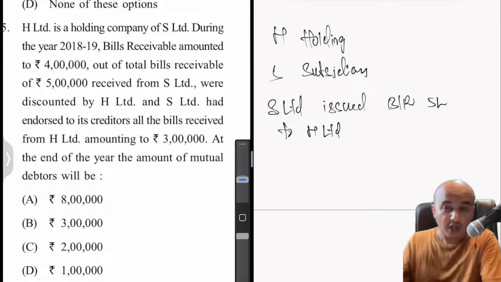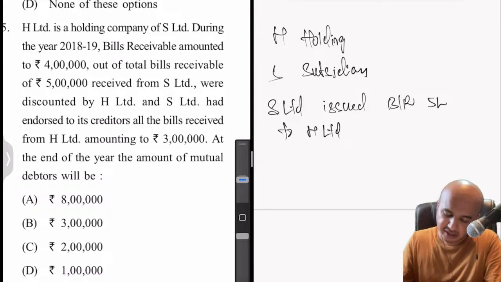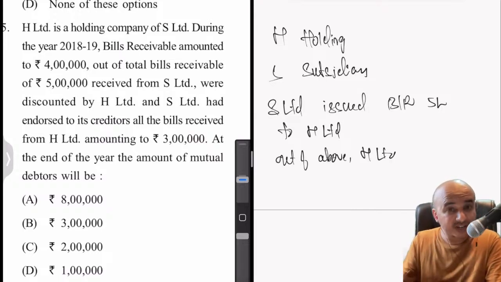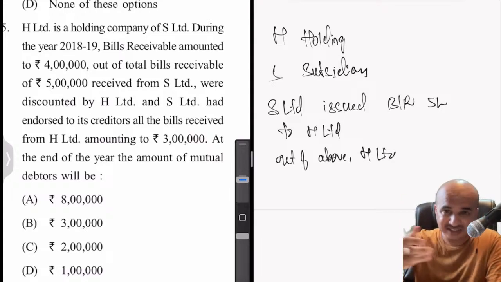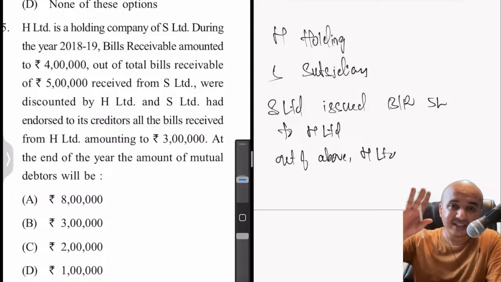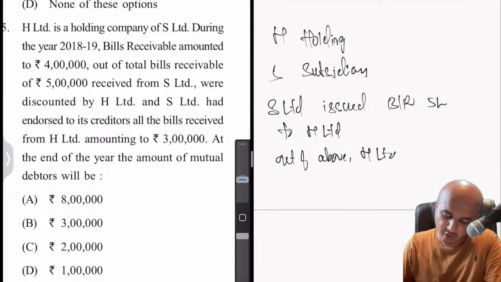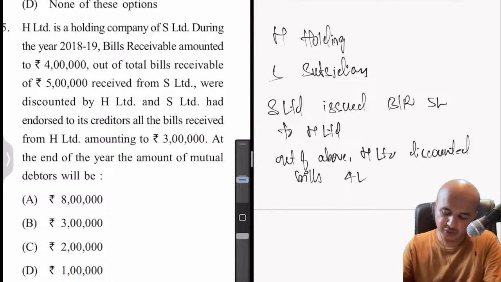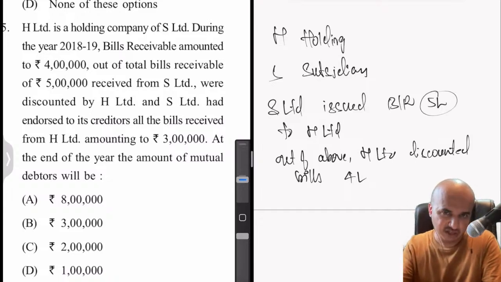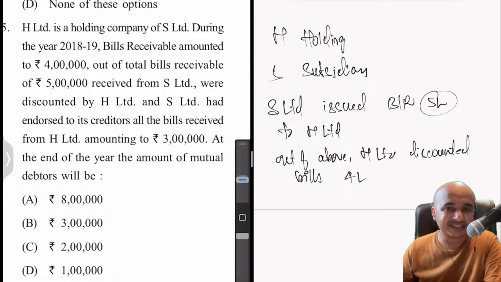Out of the above, H Limited has already discounted. That means they've already approached the bank even before the due date, let's say 3 months or whatnot. They've got the bills discounted. That means they've already received the money. For how much? Discounted bills is 4 lakhs. 5 lakhs is the bills issued by S to H, but H has already discounted 4 lakhs.